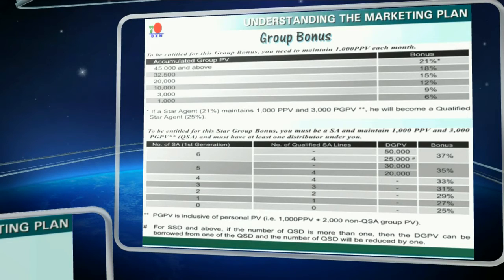If your downline is in 15%, you will be paid 21 minus 15, which is 6%, from the PV of your downline. When you are a star agent, you will get the star group bonus, which is 25 to 37% based on your monthly performance, as shown in the table below.